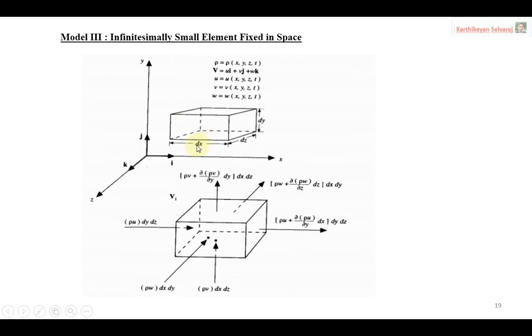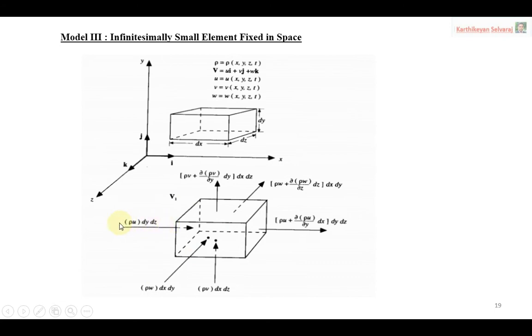Then as usual, density rho, and velocity. Normally in the one-dimensional form, we directly take the velocity symbol v. Now we are deriving for 3 dimensions, so the velocity is given in three ways: u, v and w. u represents the x direction velocity component, v the y direction velocity component, and w the z direction velocity component. Very carefully listen: this is the x axis, this is the y axis, this is the z axis.